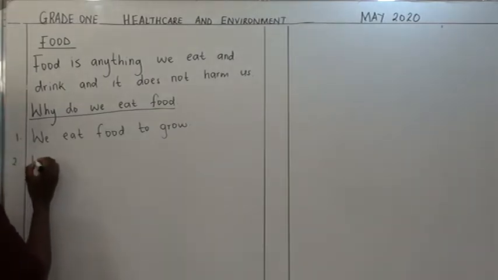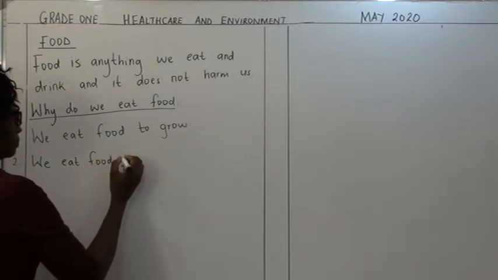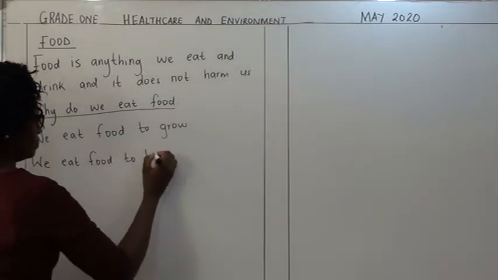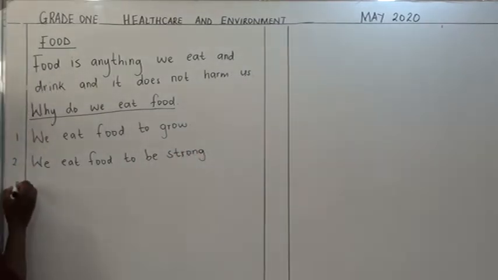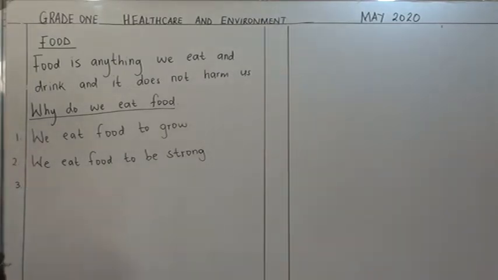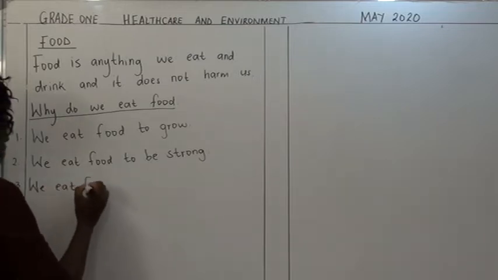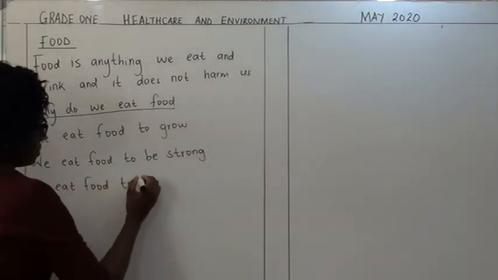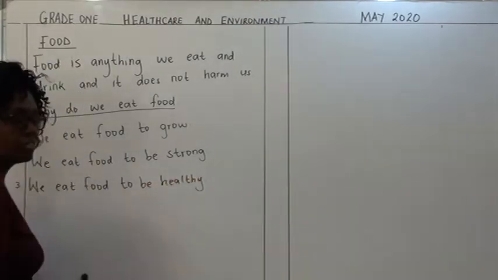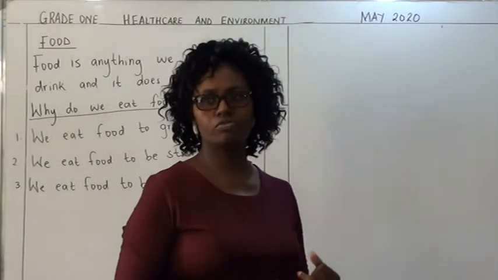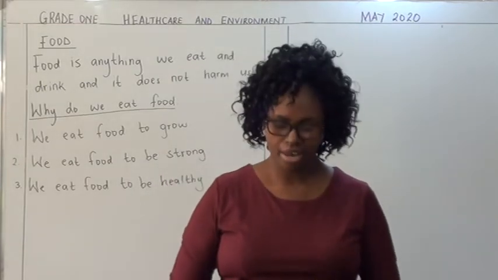Two, we eat food to be strong. And also, we eat food so that we can be healthy. Those are the three reasons why we eat food. We eat food to grow, we eat food to be strong, and also we eat food to be healthy.